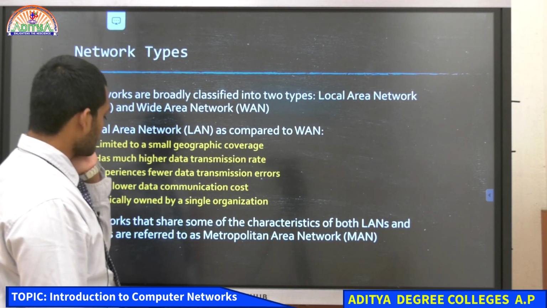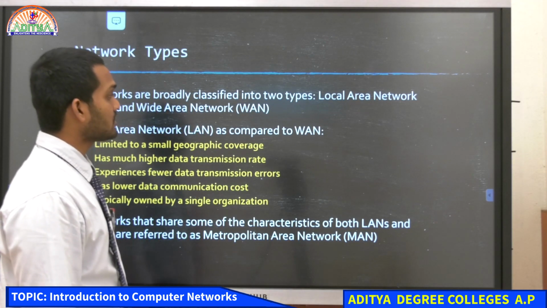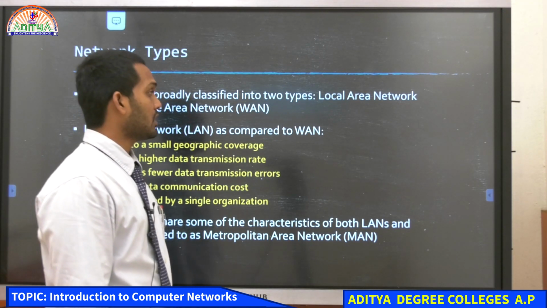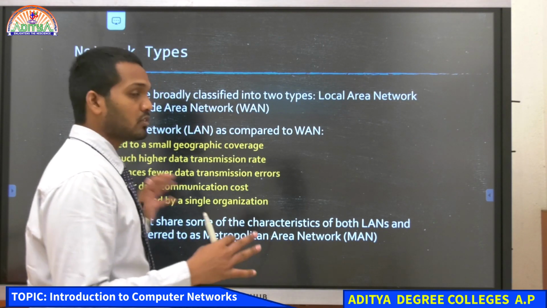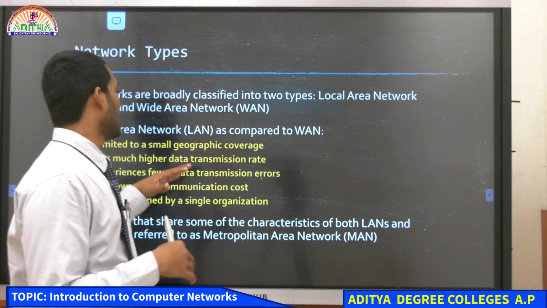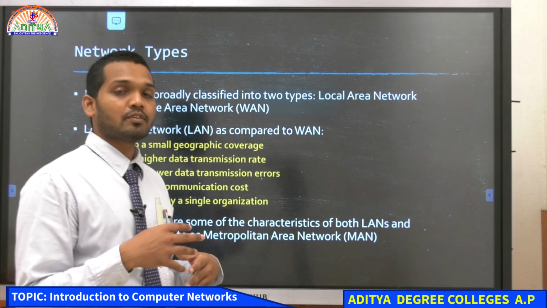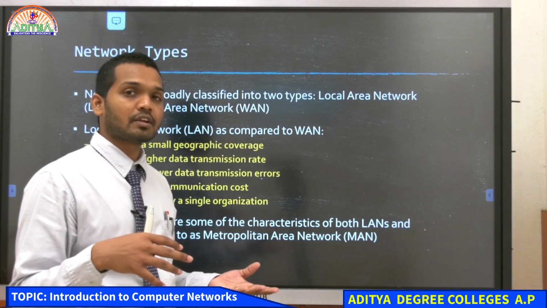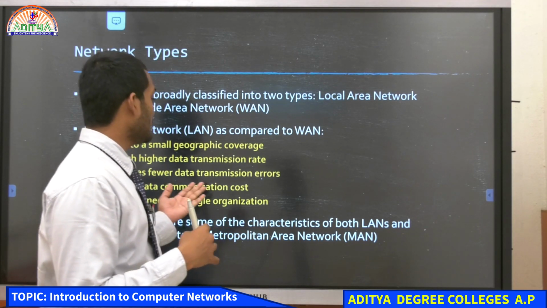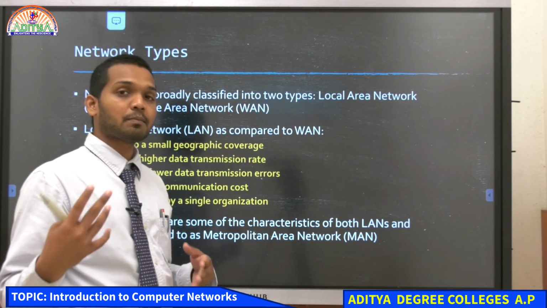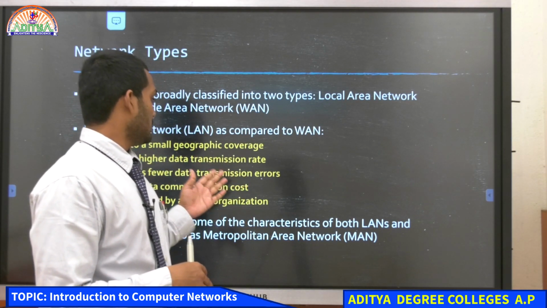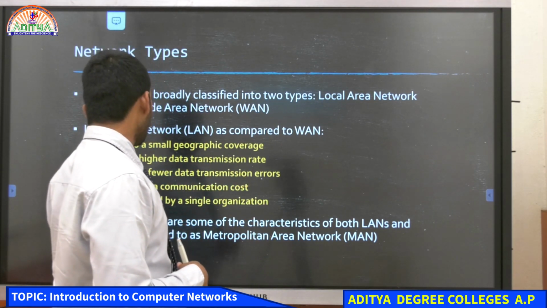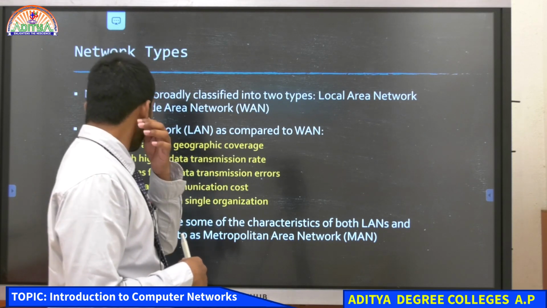First of all, let's try to understand what a local area network connection is. It is restricted to a very small geographical area, and the speed at which the data transfers in the network is very high, and very few transmission errors happen because it's in a small geographical area, which helps us reduce the transmission errors, and it has lower data communication costs.